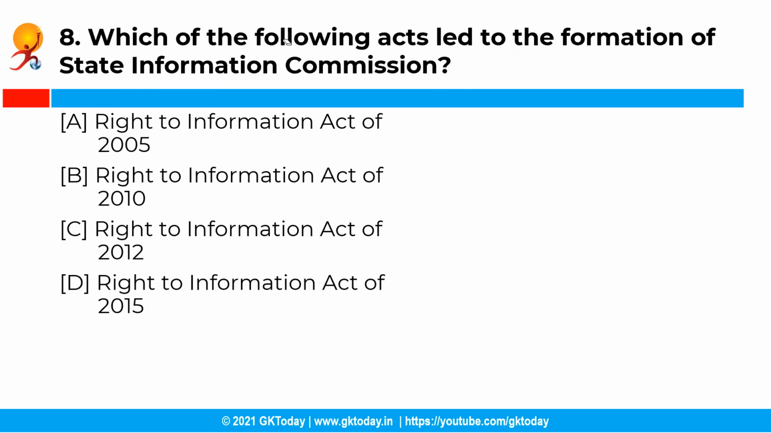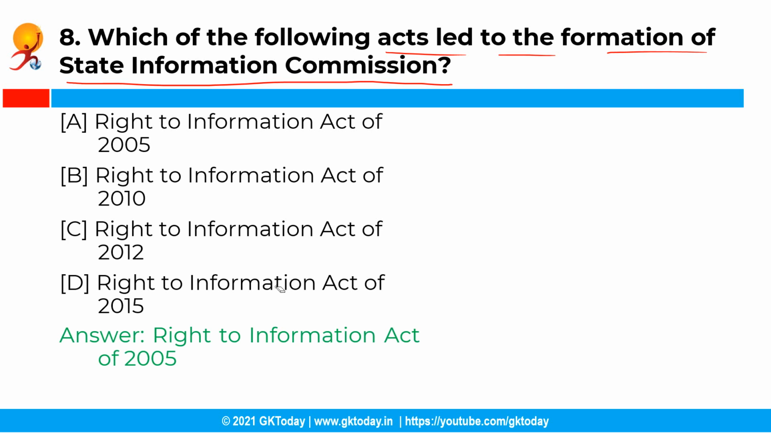Now the next question is, which of the following acts led to the formation of a State Information Commission? So you have the following options and the correct answer is option A, that is Right to Information Act of 2005. See, the Right to Information Act of the year 2005, which provides for the creation of the Central Information Commission, also provides for the formation of a State Information Commission at the state level.